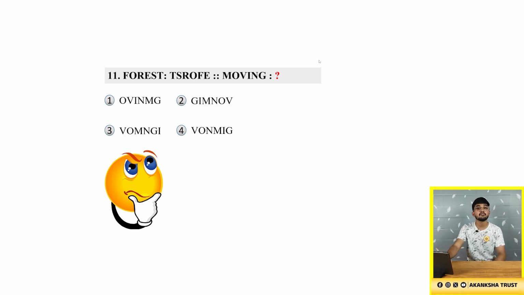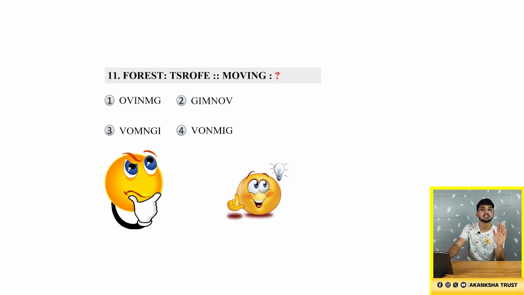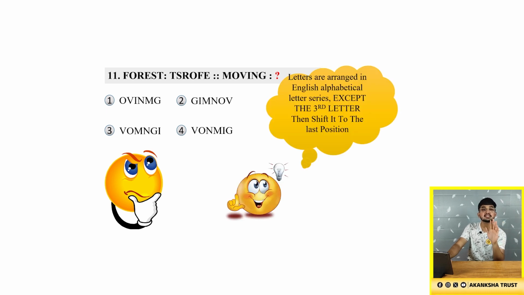Consider the word forest. It is written as TSROFE. What have we done here? We have interchanged the positions of the letters. Unlike the problems we have solved in the previous parts, we have just interchanged the positions in these questions. In this question, letters are arranged in the reverse order. That is, forest is written in the reverse order except the fourth letter.